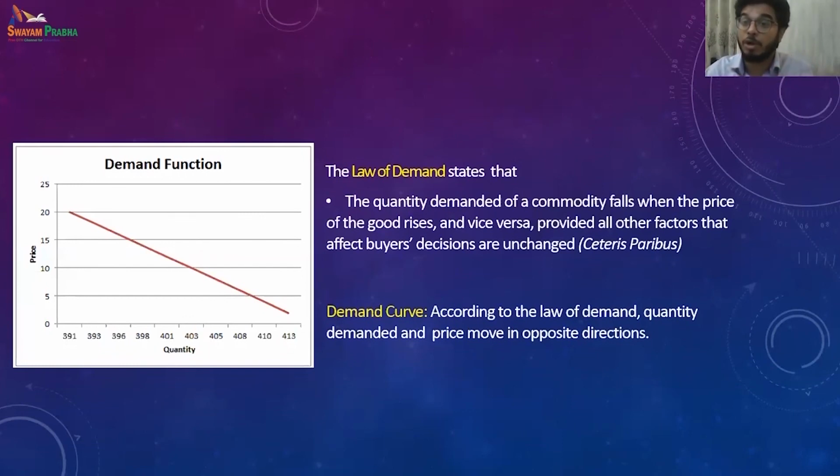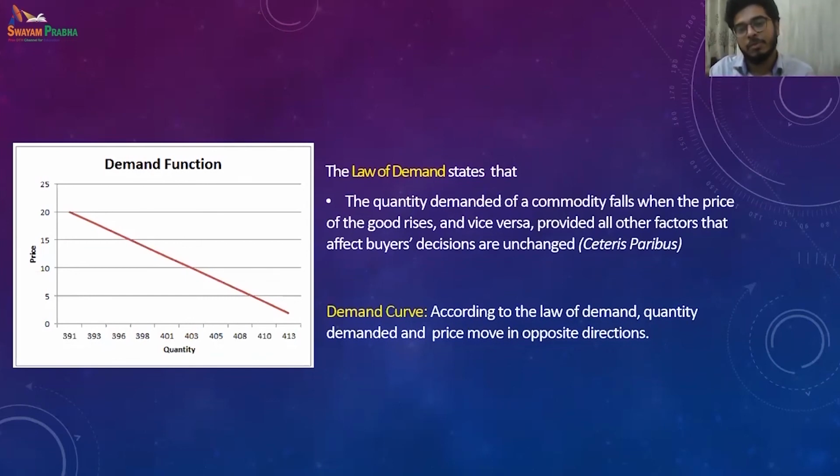Last year there was the onion price issue, right? A lot of memes on onion prices. So the price of onion increased, and the demand for onion decreased. The price of onion decreases, and the demand for onion will increase. So this is how it happens, right?